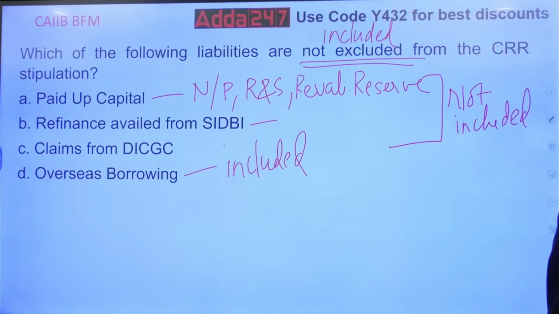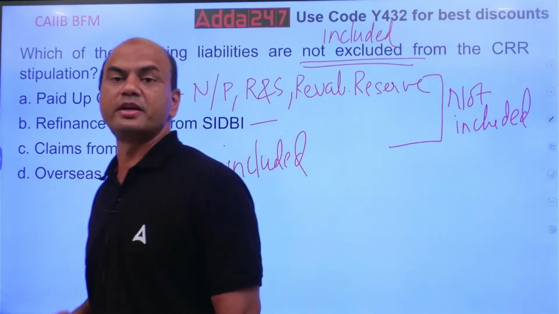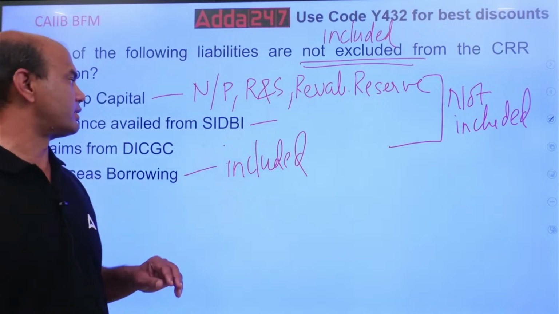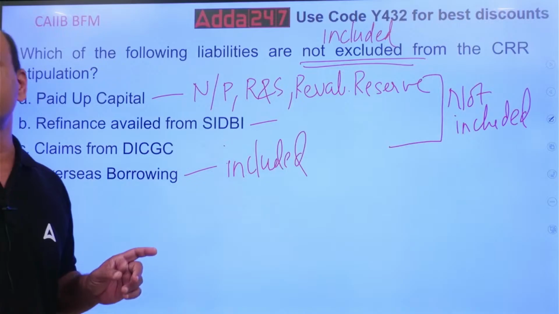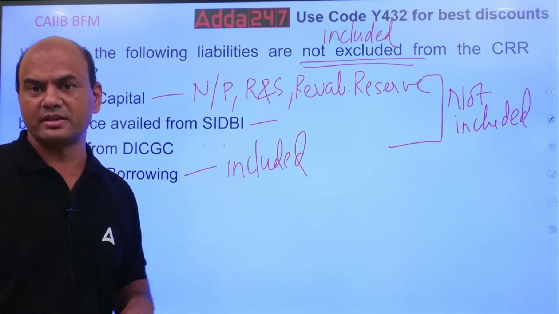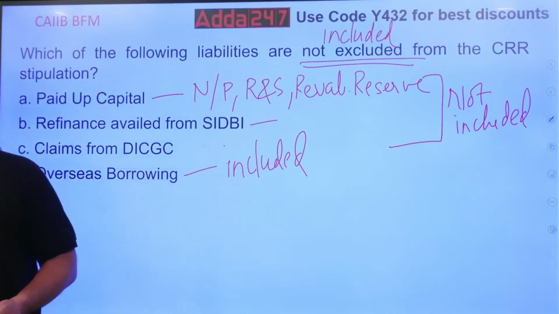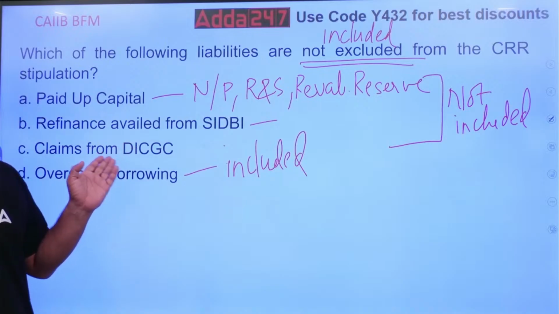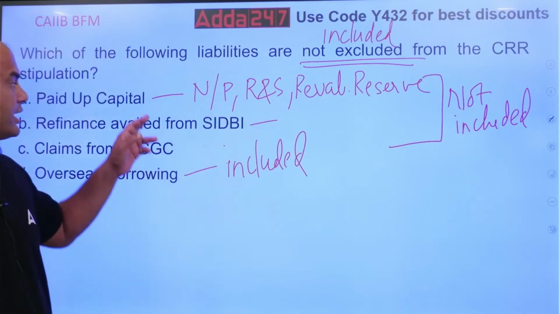Okay. Paid up capital is not included in CRR calculations. Refinance from CAIIB is not included in CRR calculations. Claims from DICGC are not included in your CRR calculations. Why? Because these are not your regular course of business. To get a refinance from CAIIB or these claims from DICGC, this is not your regular business. So that is not included.